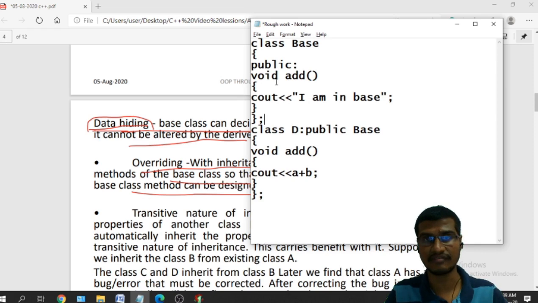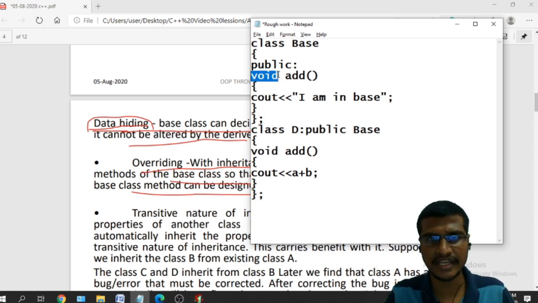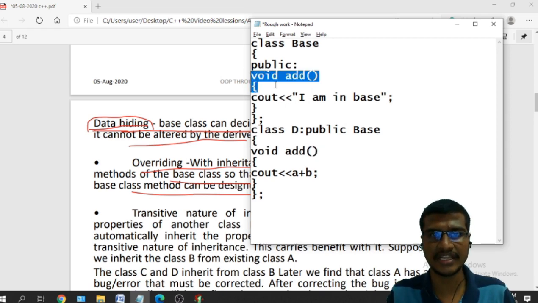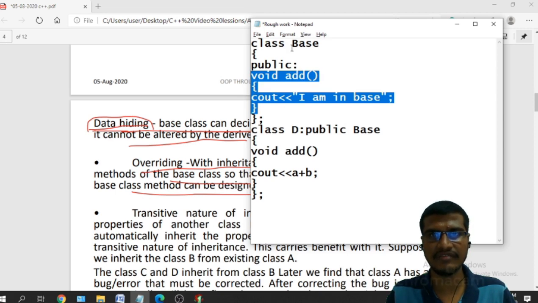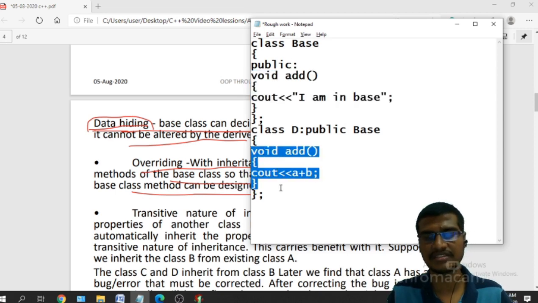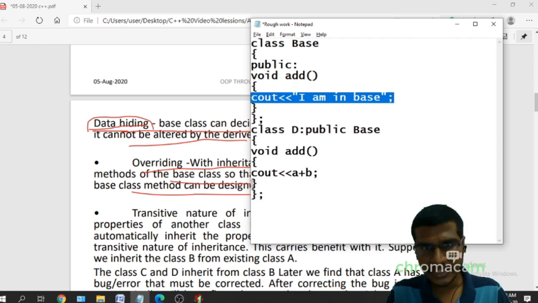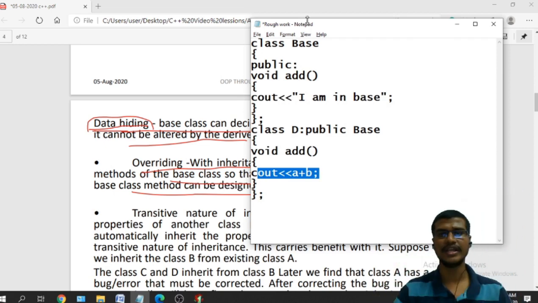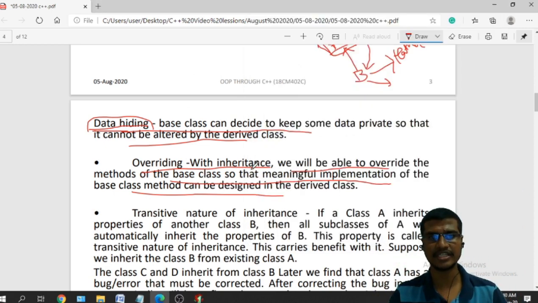The same function, or function overriding: the same function void and the name of the function add. So here also void and add. Without changing the data type, the name of the function or the parameters, I am writing the same function defined in the base class and redefining it with some different logic in the derived class. This is called overriding, because whatever logic was there will be replaced with this logic. This function overriding is possible through inheritance.